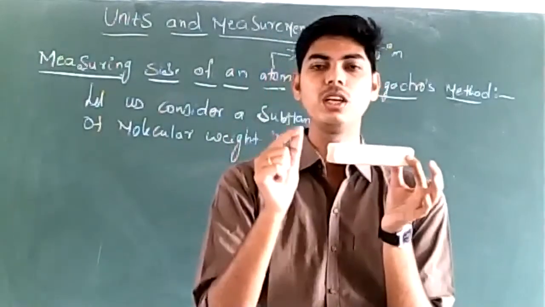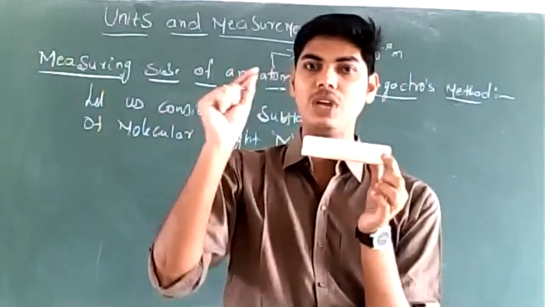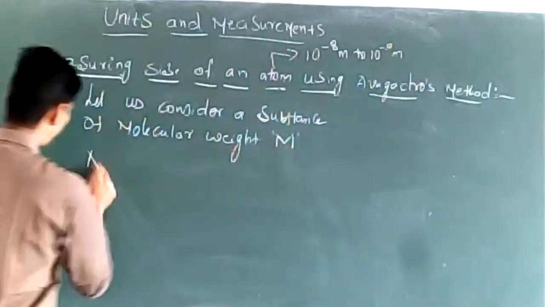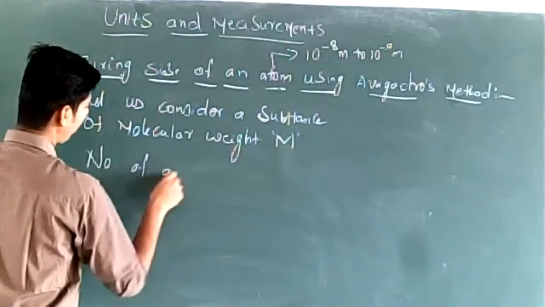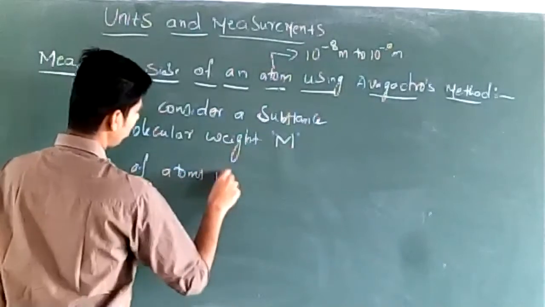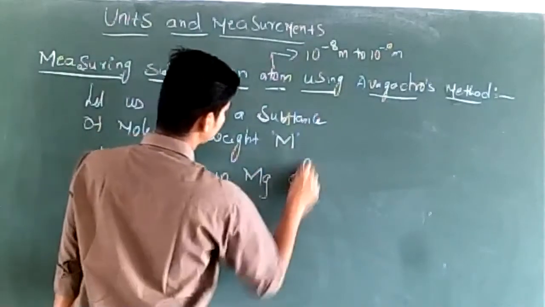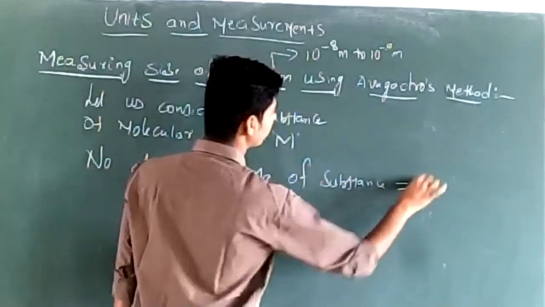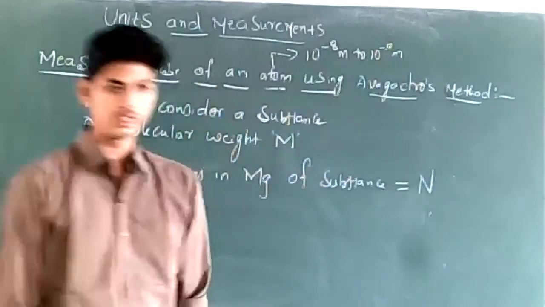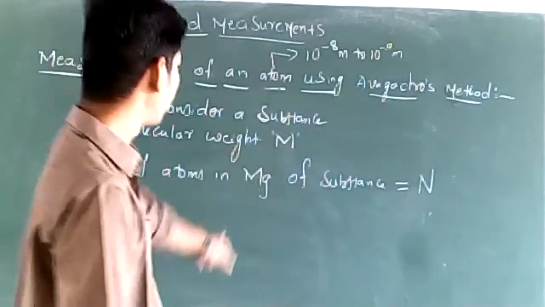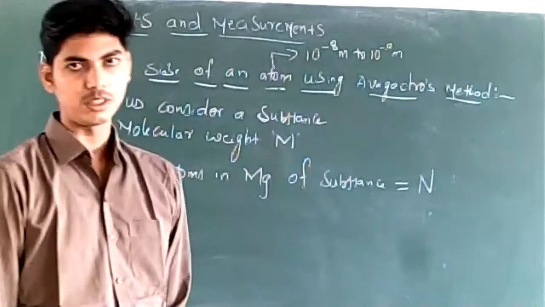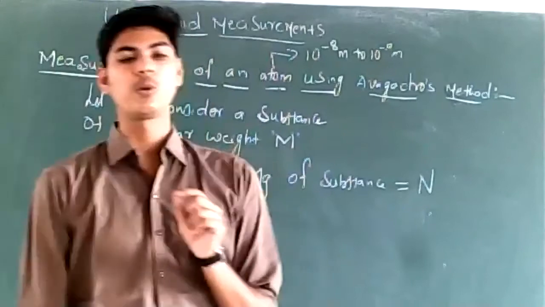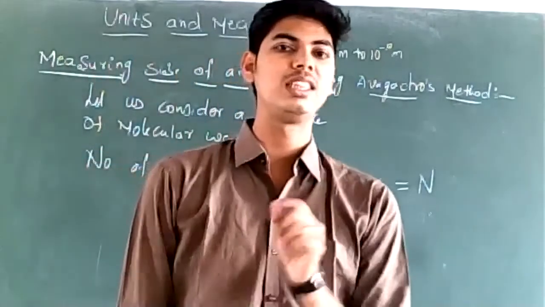Can you tell me how many atoms will be present in m grams of this substance? The number of atoms in m grams of the substance will be equal to N, and we know N is equal to 6.023 into 10 to the power of 23, right?